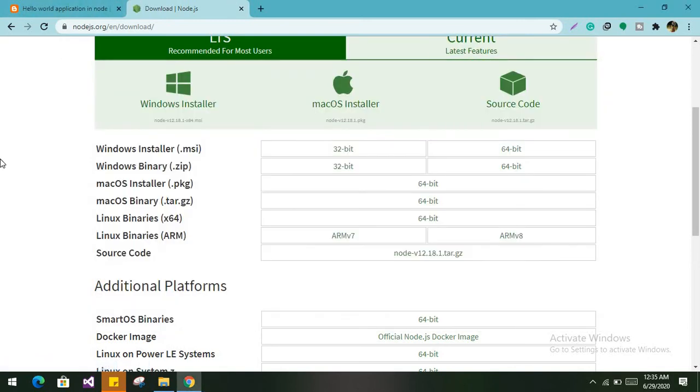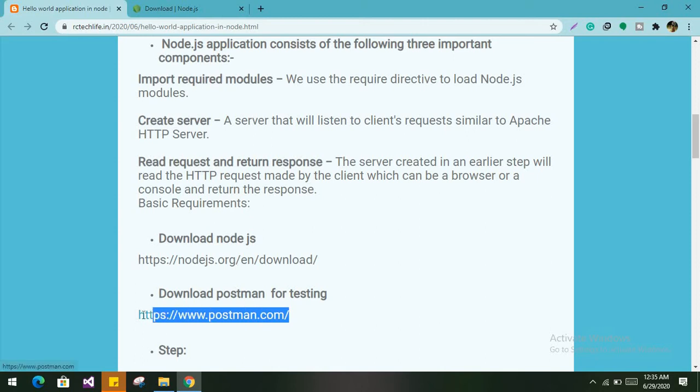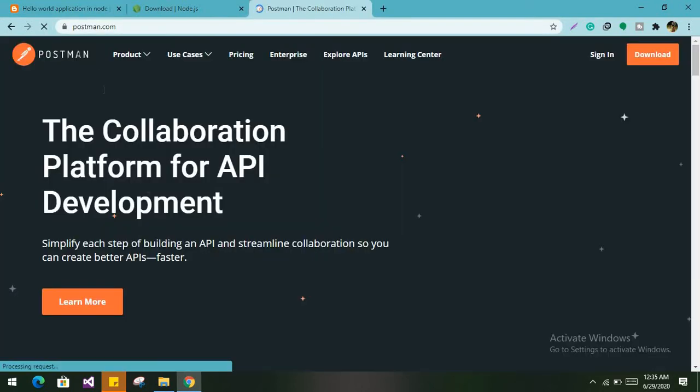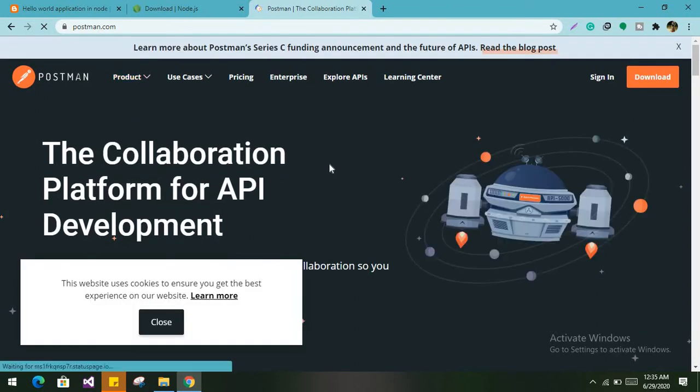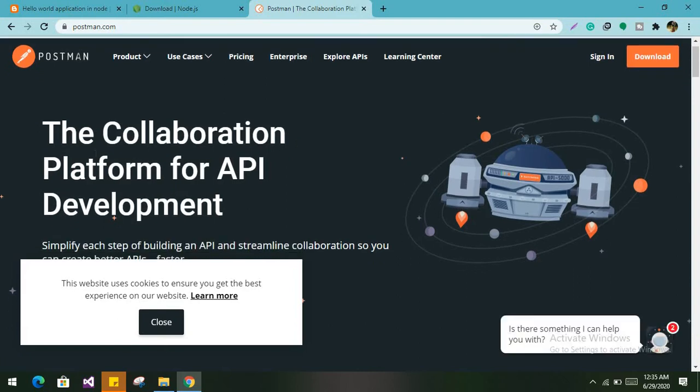Another requirement for the demo application will be Postman. I will show you how we can test our application in Postman. You can download the Postman tool from here. This is its official website and you can download it simply by clicking on it. It is an API testing tool.